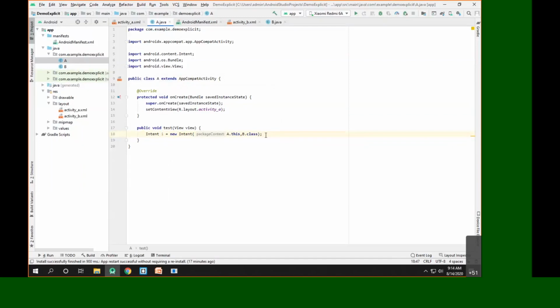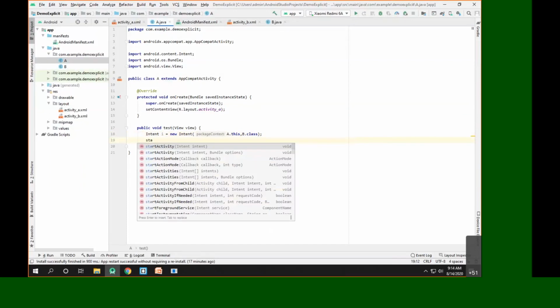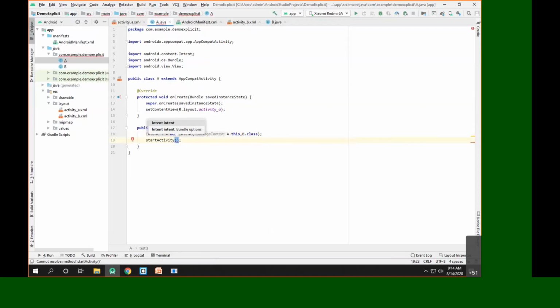Now we have just created this intent. In order to launch this particular target activity, or in this case activity B, we have to pass this intent to Android. So how to pass this? This can be passed by calling a method of the activity class, and the name of the method is startActivity. Now remember what I told you, startActivity is a method of the activity class. Hence, the startActivity method should be called as it is, without any object.